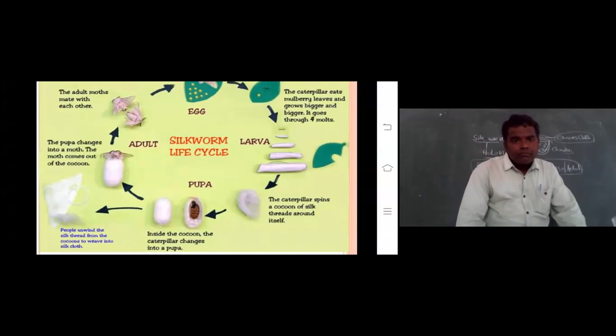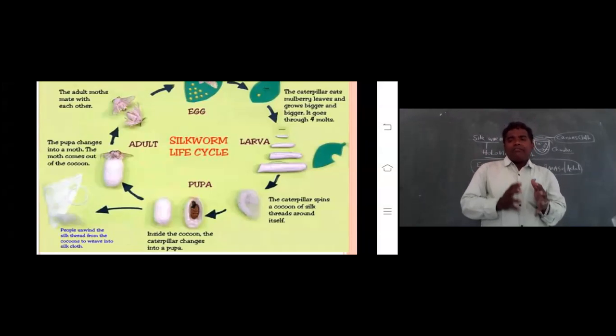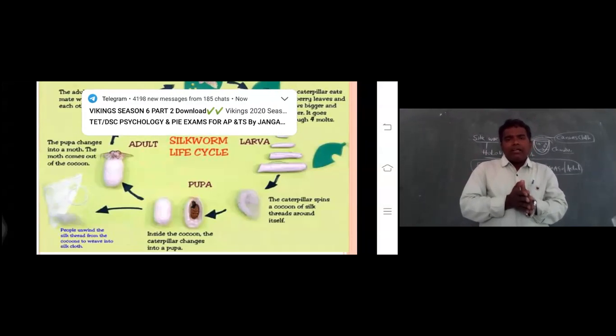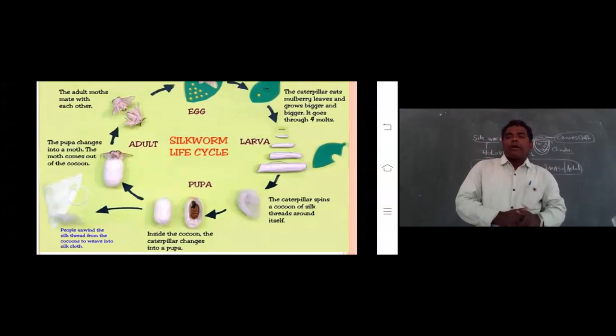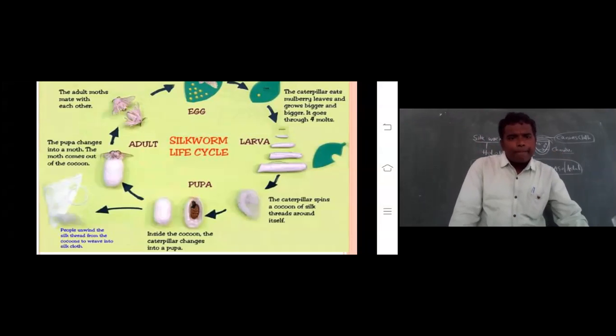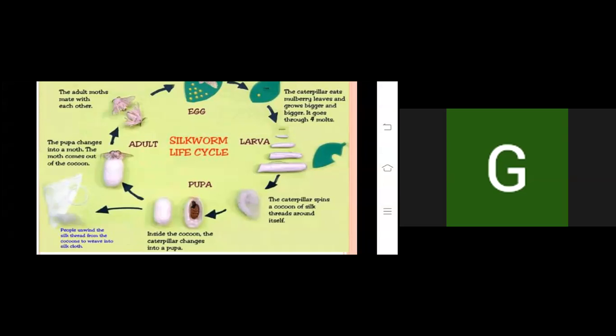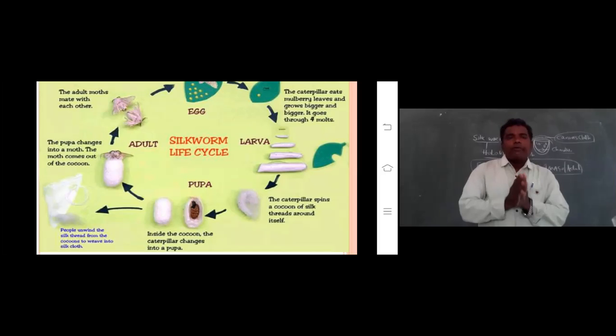Okay. Now for the production of silk, remember one thing, we carry out the stifling process. What is the stifling process? Come on, tell me. Before the collection of silk thread, the cocoons are boiled in hot water. Then the thread is collected. It is called the stifling process. Very good, excellent answer. Thank you, Bushra. Thank you very much.